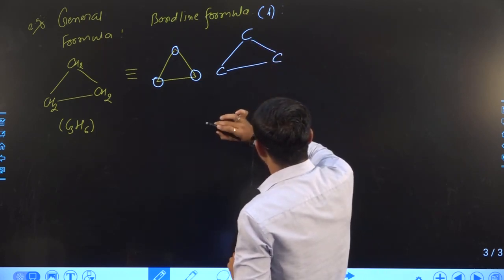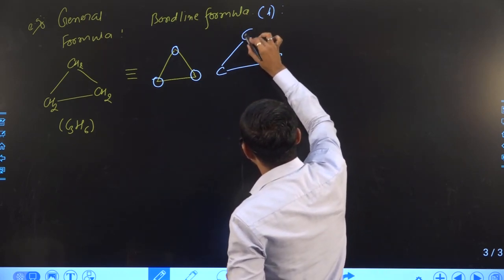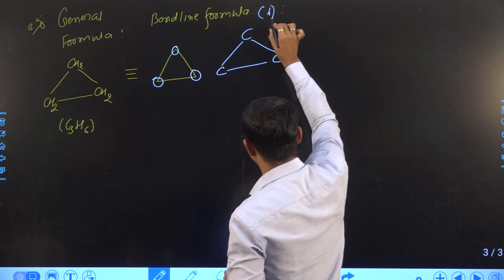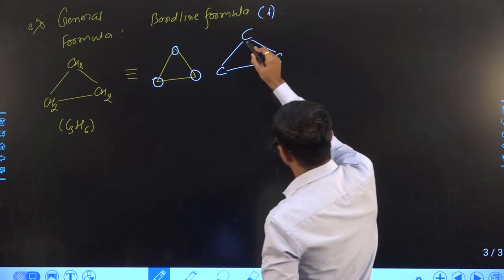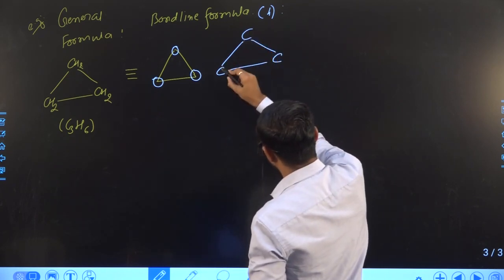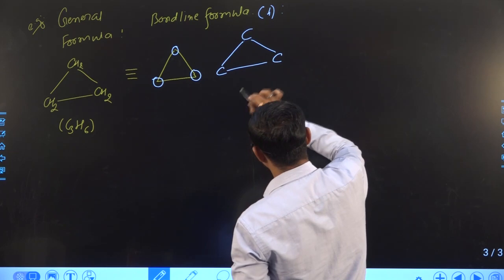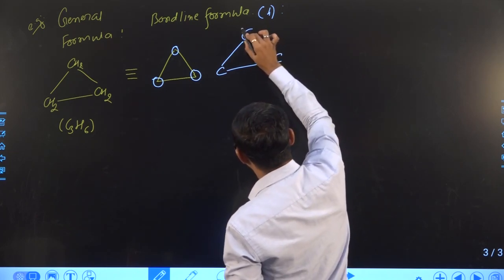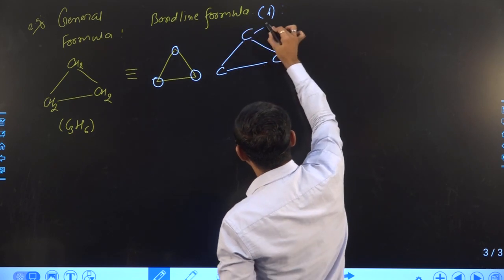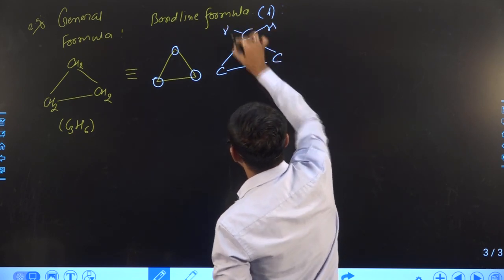After drawing the carbon skeleton, now we will complete the valency of carbon. So if we consider this carbon, one bond is attached with this carbon. Still it requires 2 more bonds to complete 4 valency, so 2 hydrogen are present.